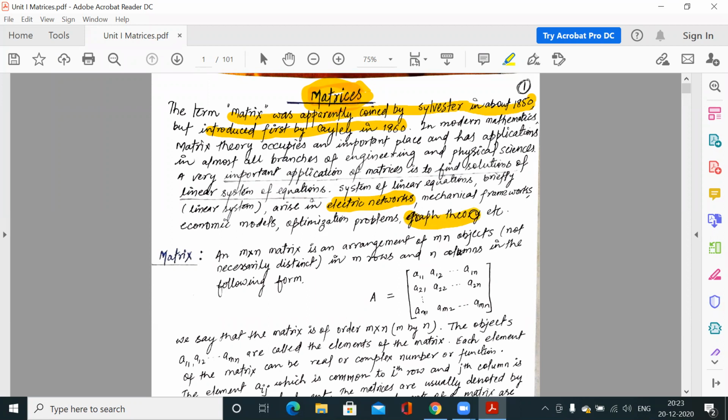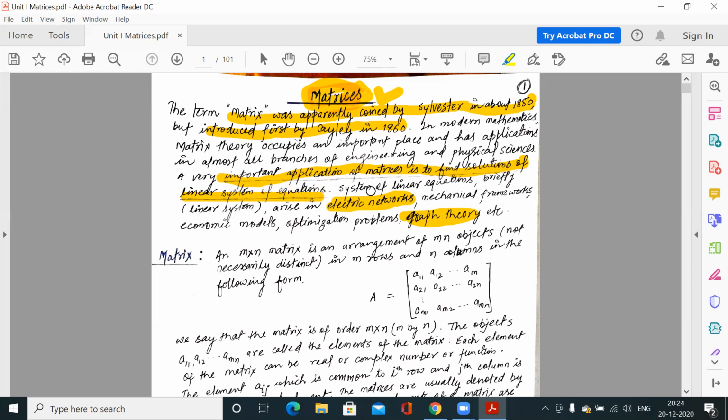In graph theory, the graphs are represented by matrices. The connection between nodes or vertices through edges is perfectly represented by matrices. But these applications we will understand whenever we have some problems in a particular background, electrical, mechanical, or optimization. But the very important application of matrices is to find solutions of linear systems of equations.